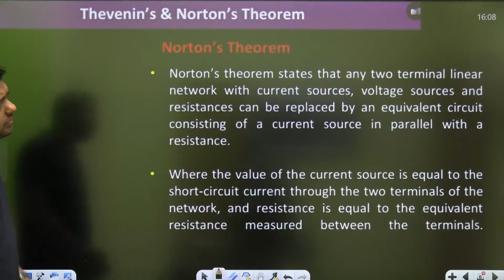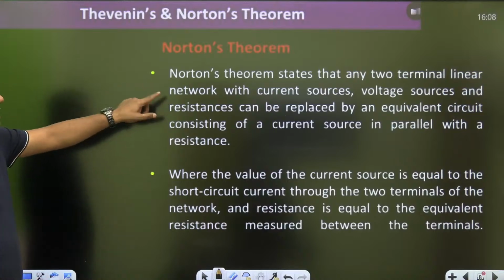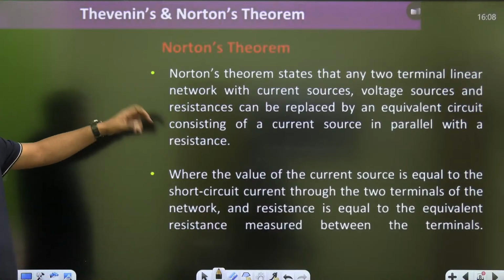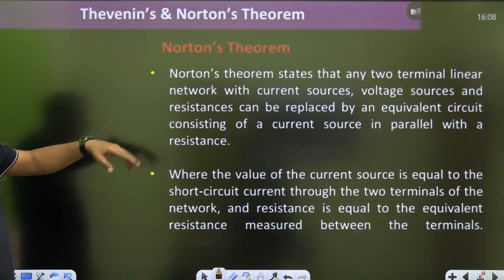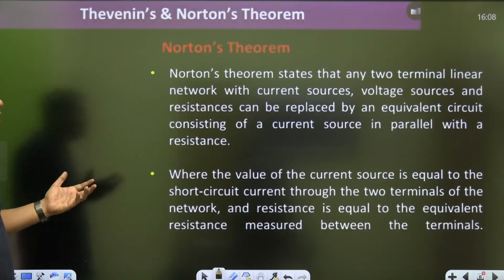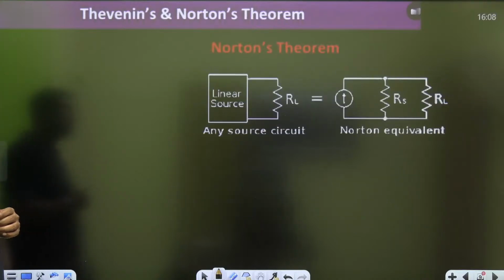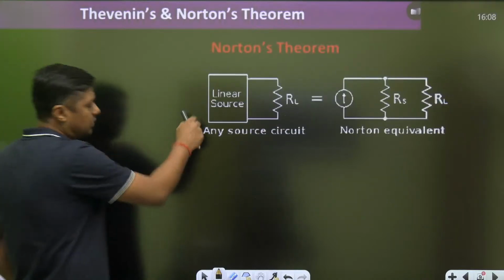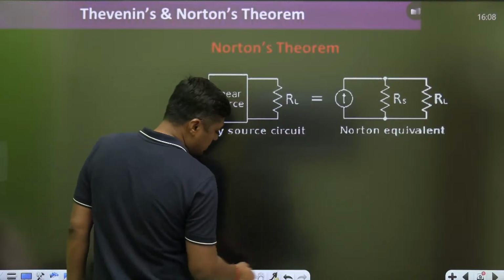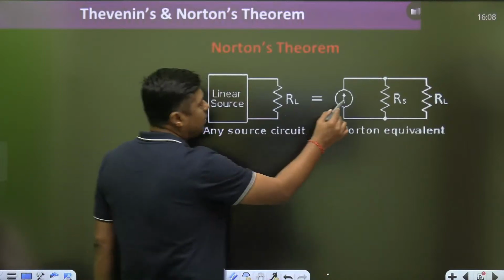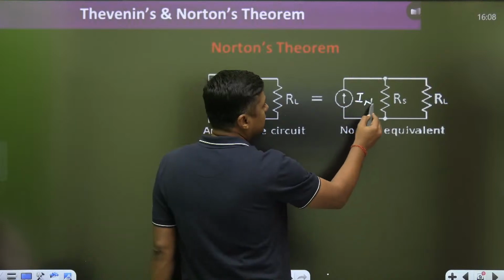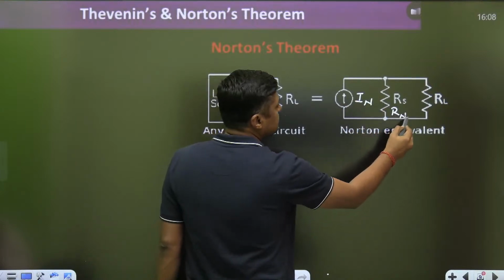Similarly, Norton's theorem states that any two-terminal linear network with current sources, voltage sources and resistances can be replaced by an equivalent consisting of a current source in parallel with a resistance. What is the meaning of this? Suppose you have any linear network, then this is the Norton's equivalent, this is called Norton's current, and this is called Norton's resistance, and that is the load.